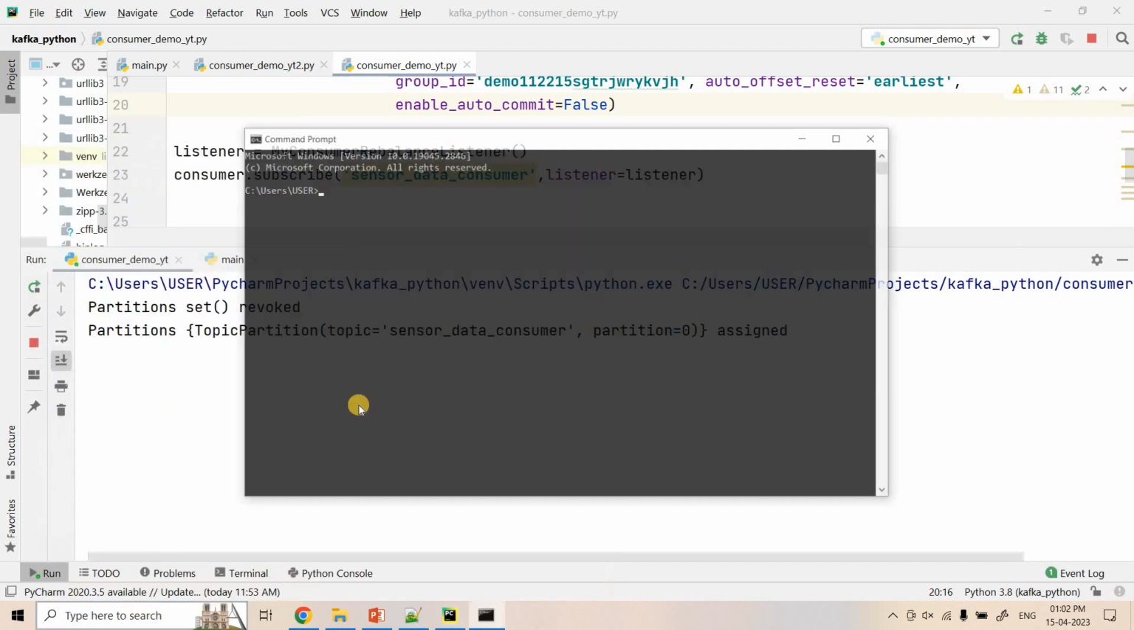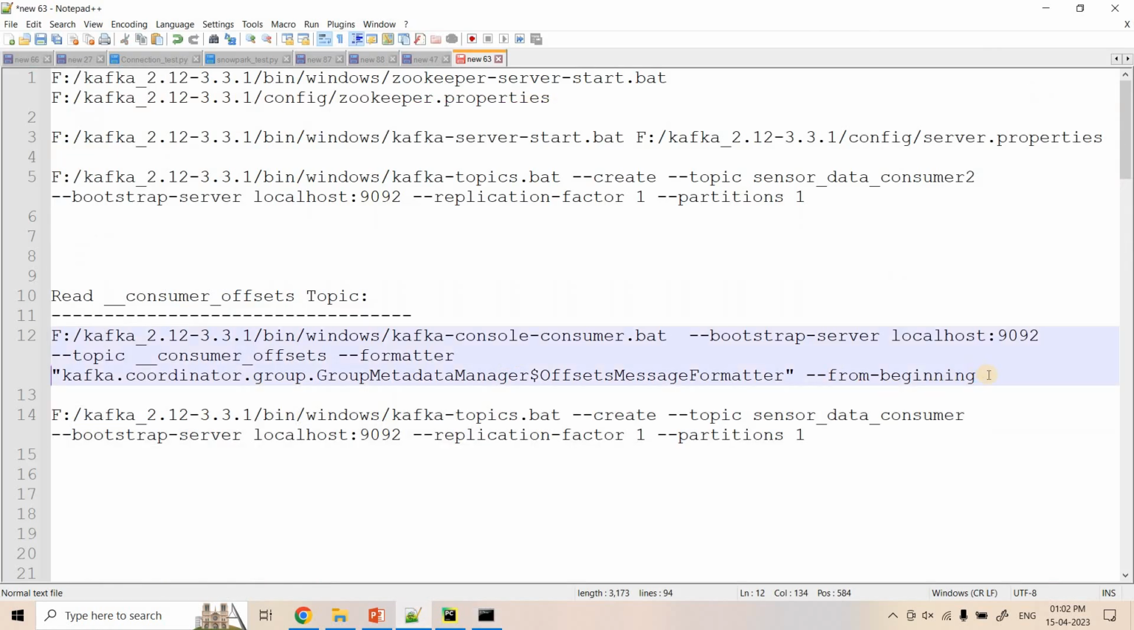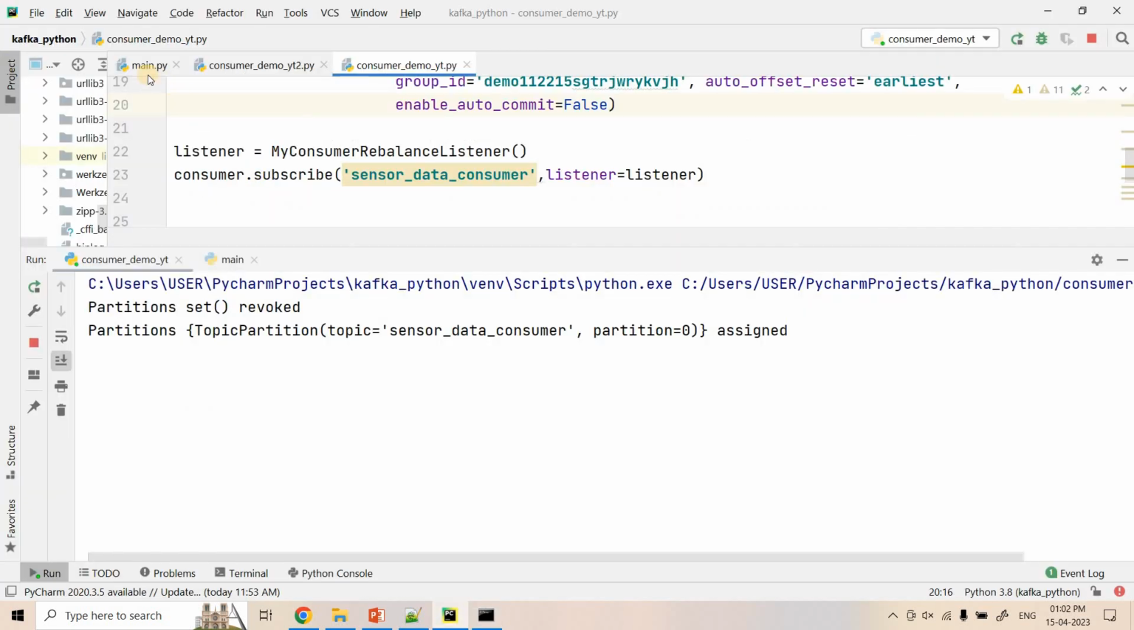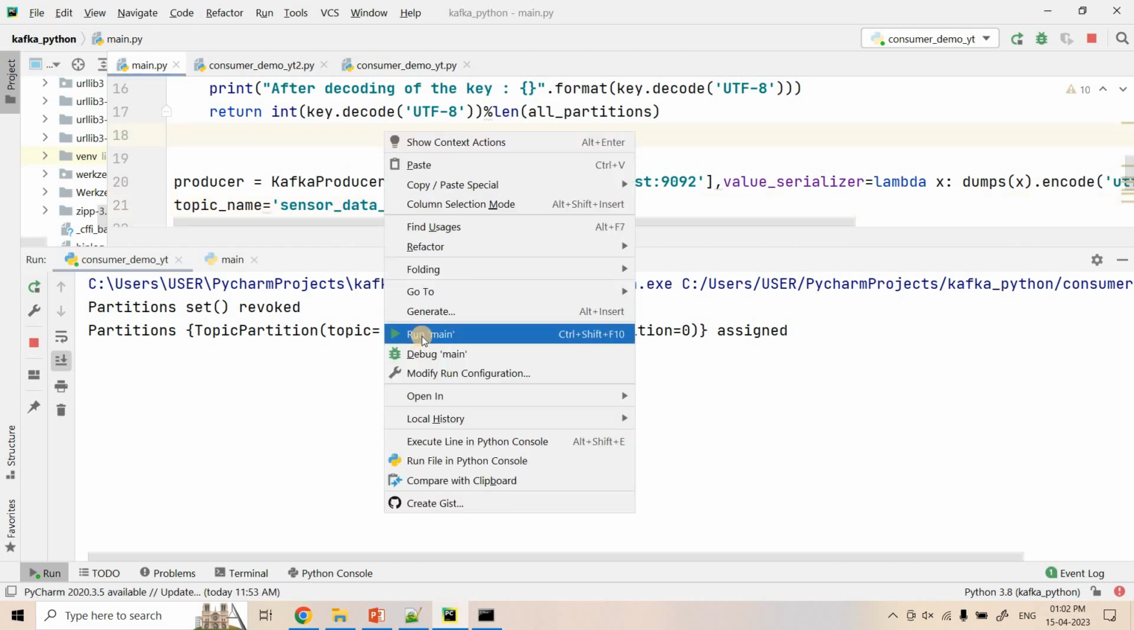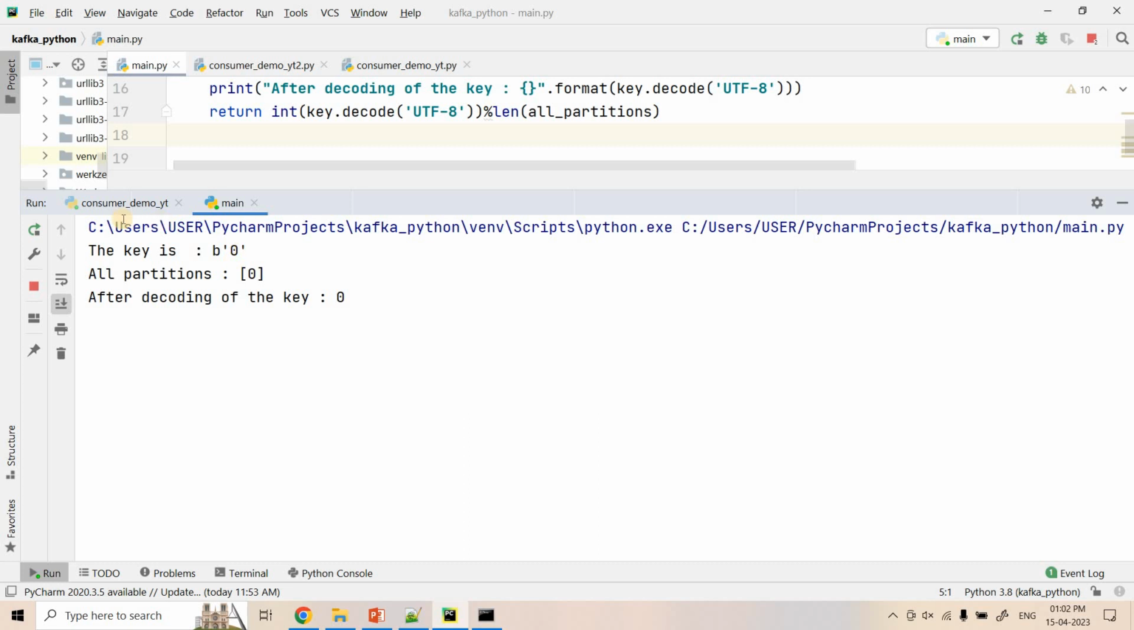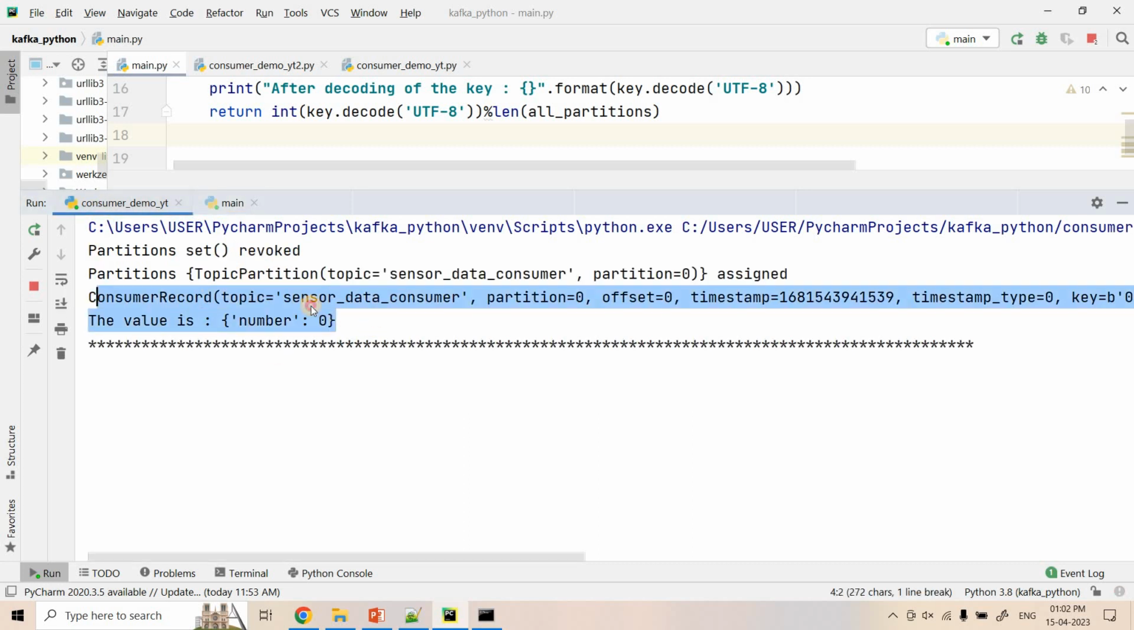Parallelly I will open my consumer group. So here you can see that the consumer group started. It will print nothing because as of now no message consumption started. Now here I will start running the main code. Okay, so first message has published. If you see the consumer, it has consumed.